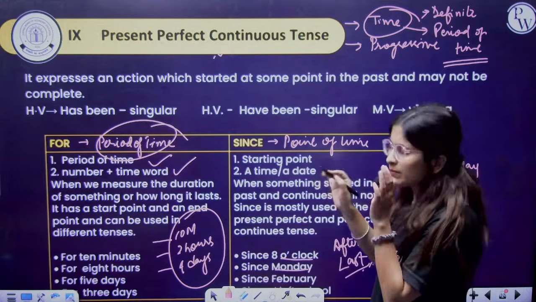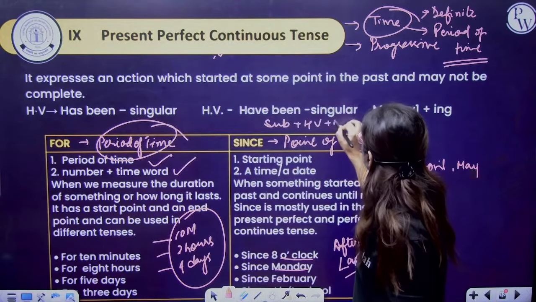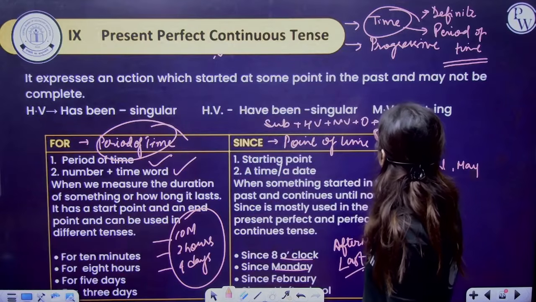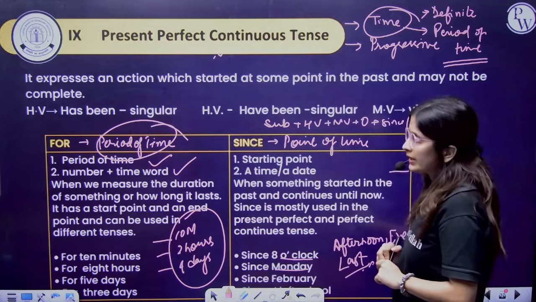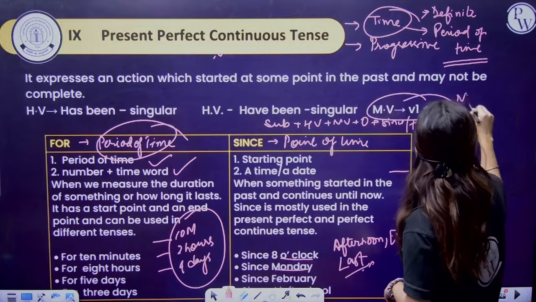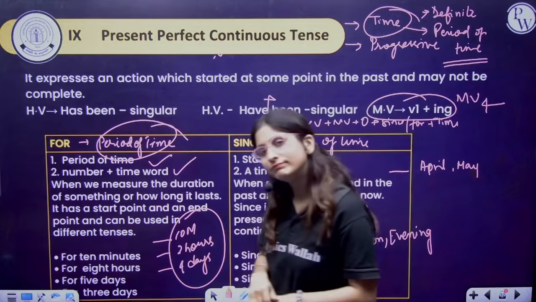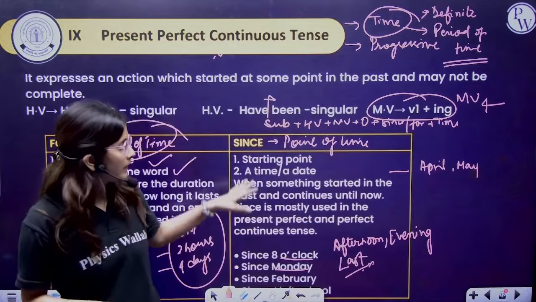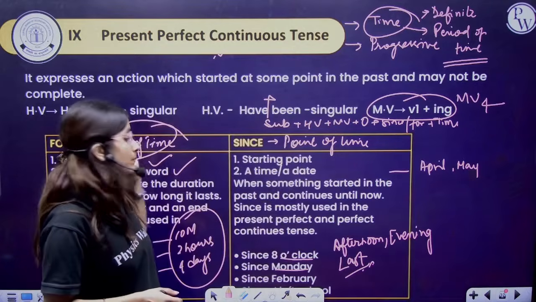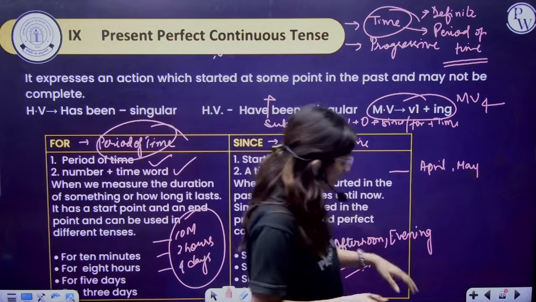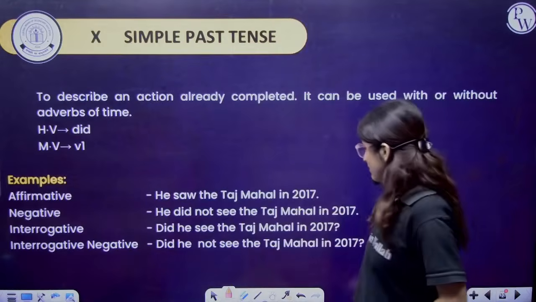The thing is, it has been very simple. You have to use subject, helping verb, main verb, object, then you have to write since or for along with the time. Here the main verb is fourth form, and the helping verb is has or have, plus been. Fine. So since for point of time and for for period of time, we have to use the words. Now, simple past tense.